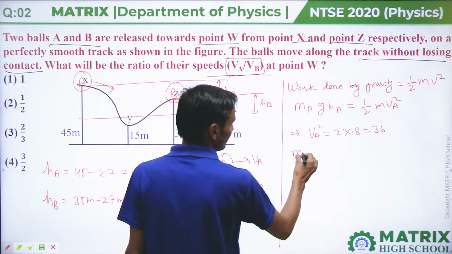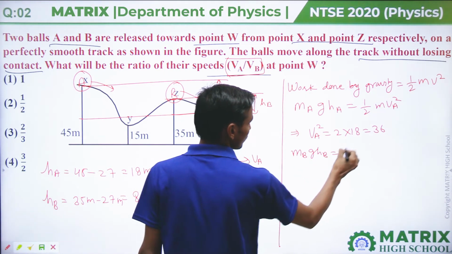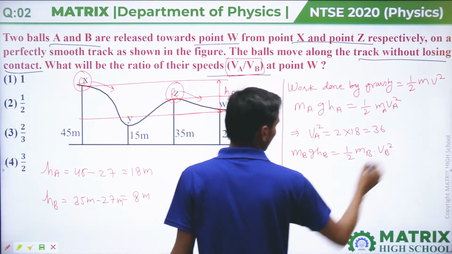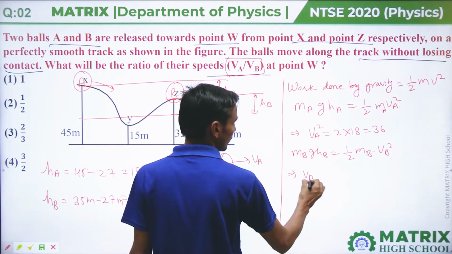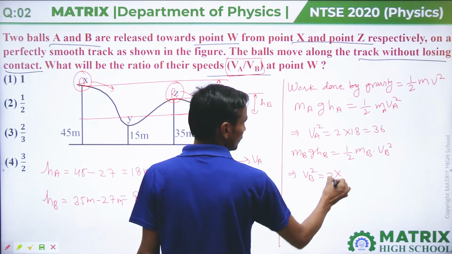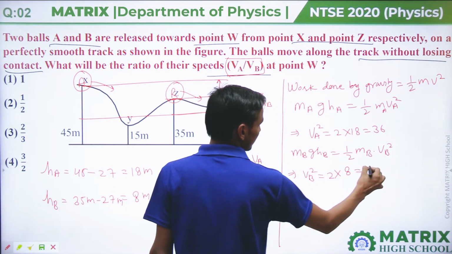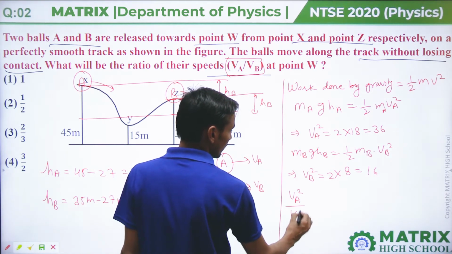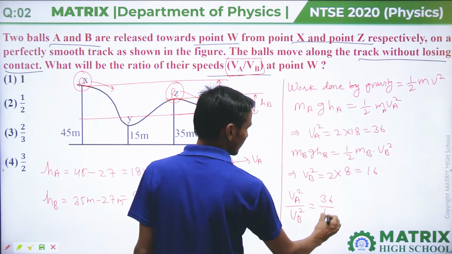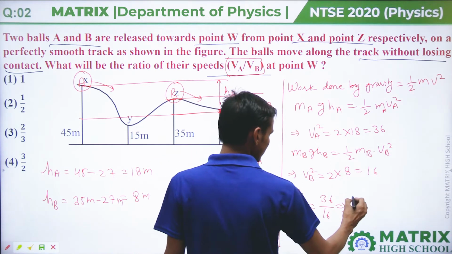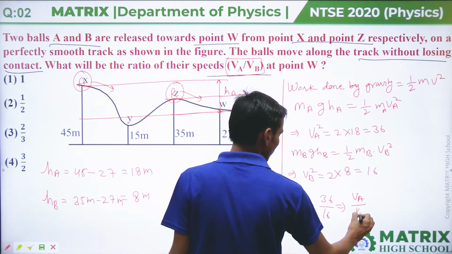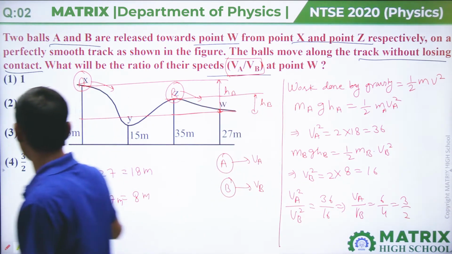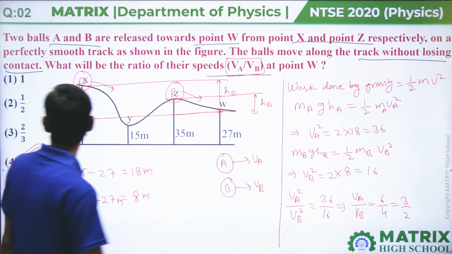And next, mB into g into HB equals half mB into VB square. That will come out VB square equal to 2 into 8, that is 16. So VA square divided by VB square will come out 36 divided by 16, and that will come VA by VB equal to 6 by 4, that means 3 by 2. So your correct answer will be option 4th.